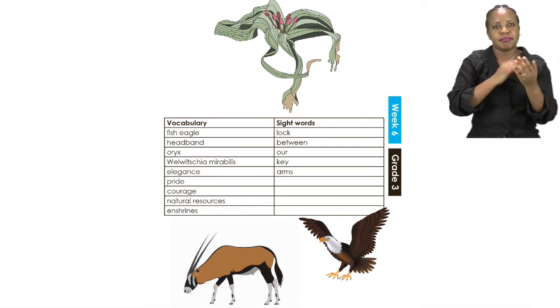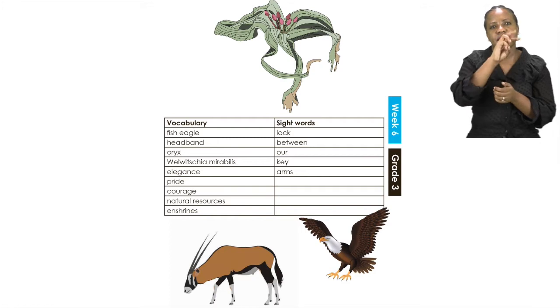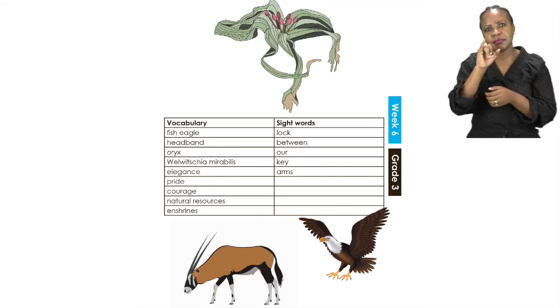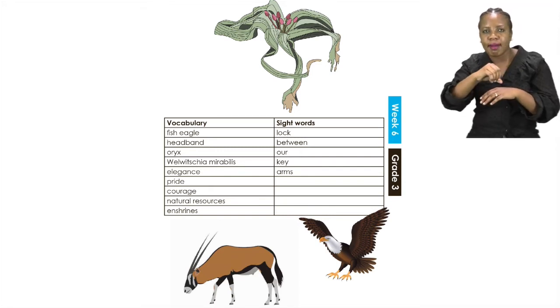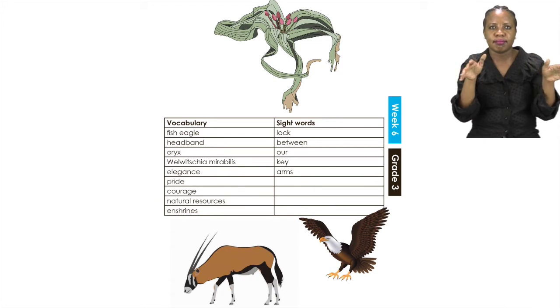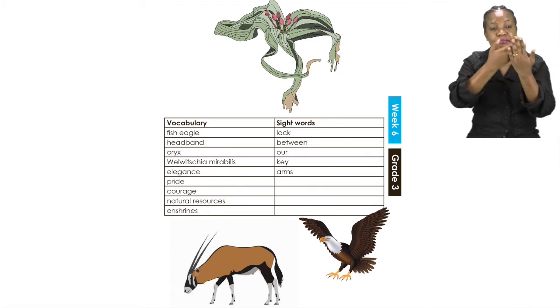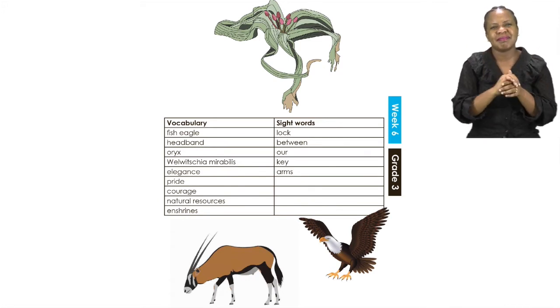The Welwitschia mirabilis is a desert plant. That is the one that you can see at the top, and it is also on our coat of arms. The word elegance can also mean graceful.